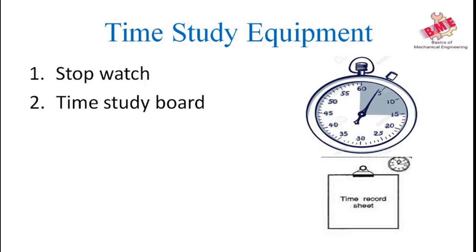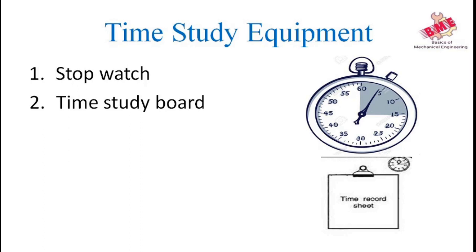Next is time study form. These are printed forms of standard size which ensure that the time study is made in a standard manner and that no essential data is missed. Time study can also be conducted on plain paper, but the rule of a new sheet every time is tedious and a waste of time.